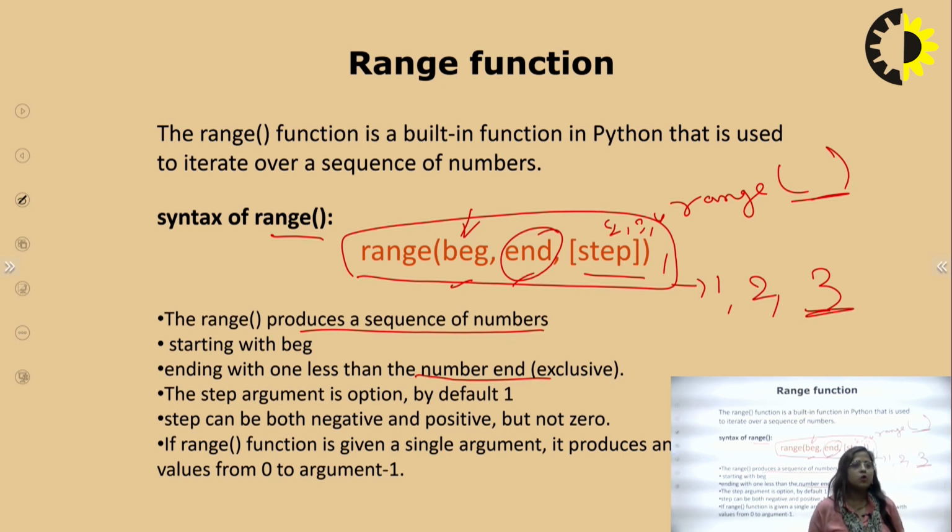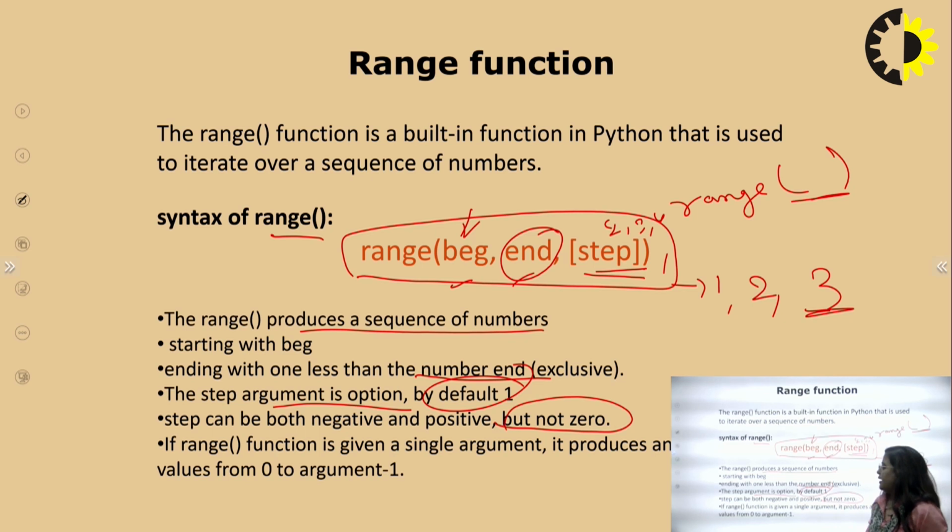The step argument has a default. If no step, the third value, is given, then by default it moves by 1. The step can be both negative and positive, but not 0. And if the range function is given a single argument, it produces the objects with values from 0 to argument minus 1.